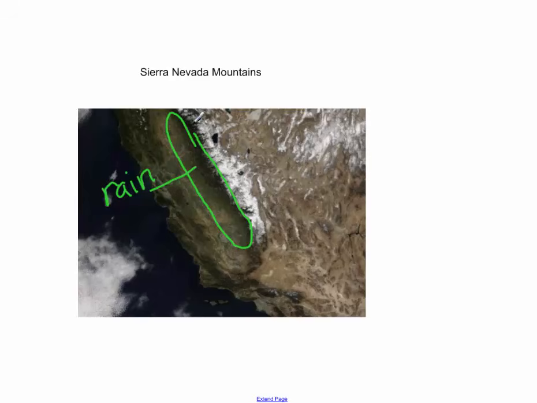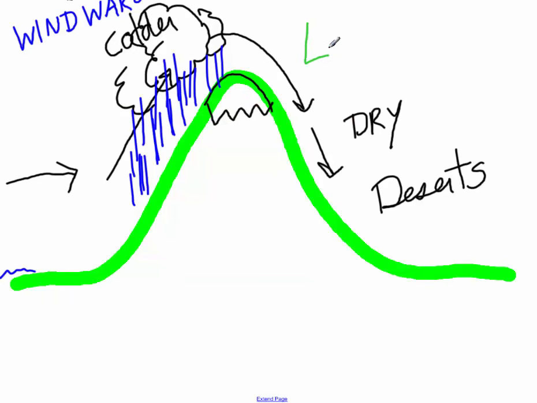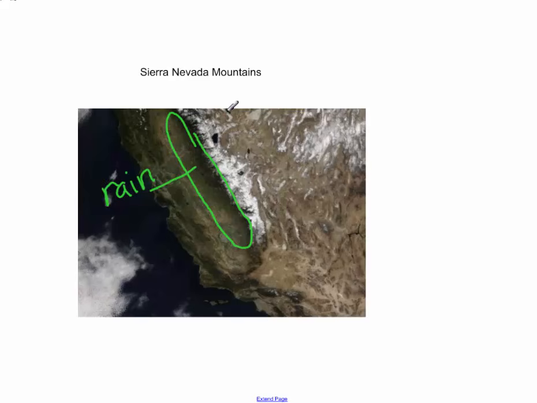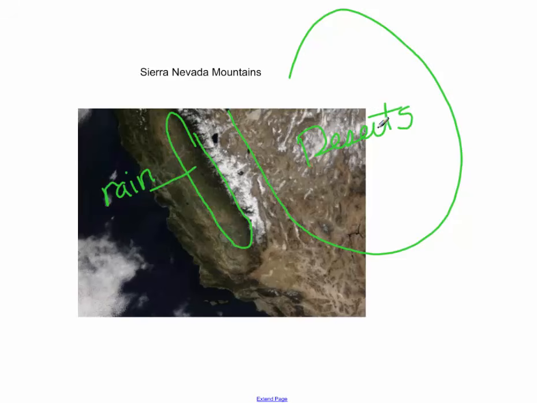On the opposite side, the leeward, we call this the leeward side of the mountain. On the leeward side of the mountain, we start to find all the deserts that make up Nevada. So these are deserts, the windward and leeward side of the mountain.